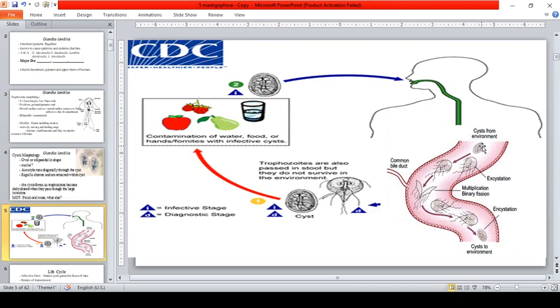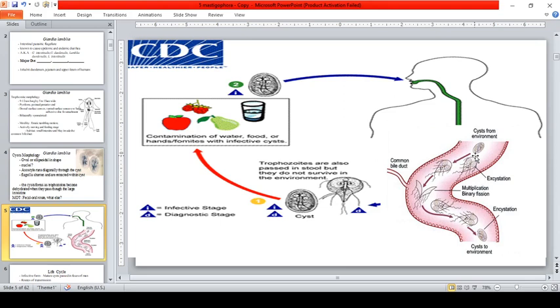So, take note, guys, that each cyst produces 2 trophozoites. Isang cyst, mag-produce siya ng 2 trophozoite. Okay? So, trophozoites multiply by longitudinal binary fission. Para din kagaya ng method of division by bacteria. But it is more of longitudinal binary fission, and